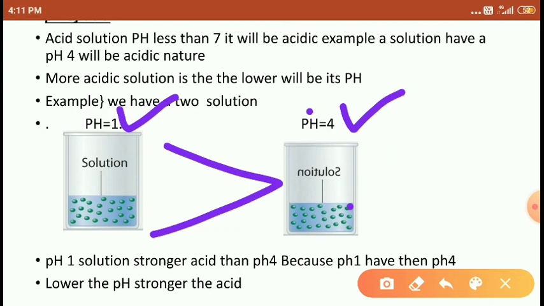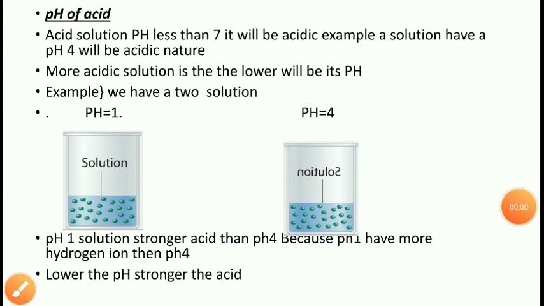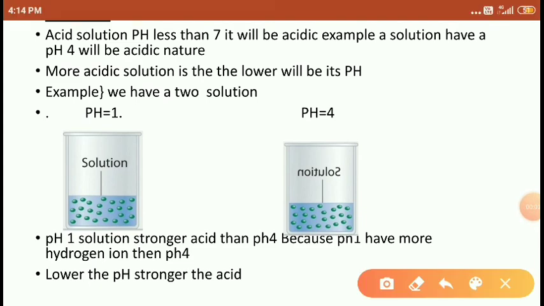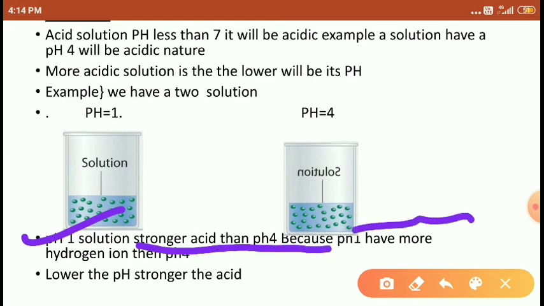So the pH 1 solution is a stronger acid than pH 4, because pH 1 has more hydrogen ions than pH 4.